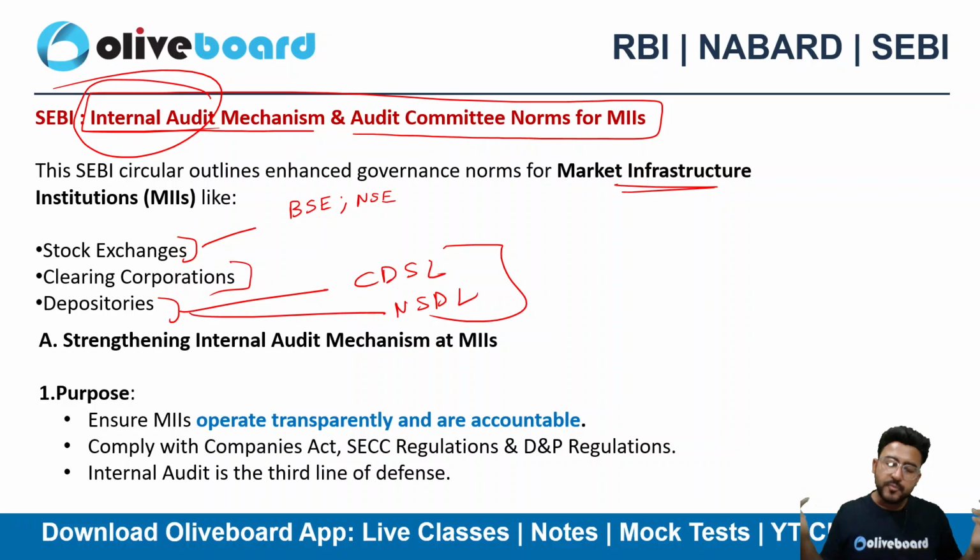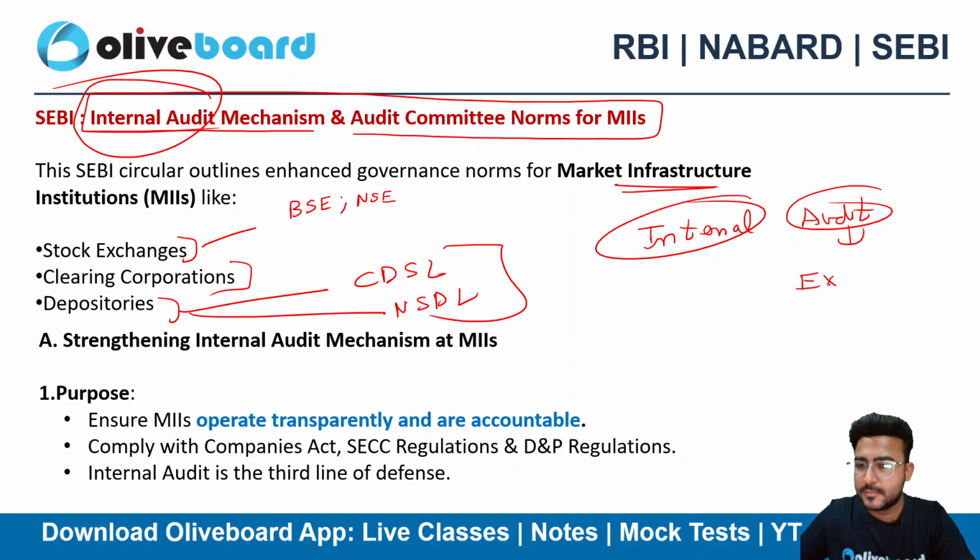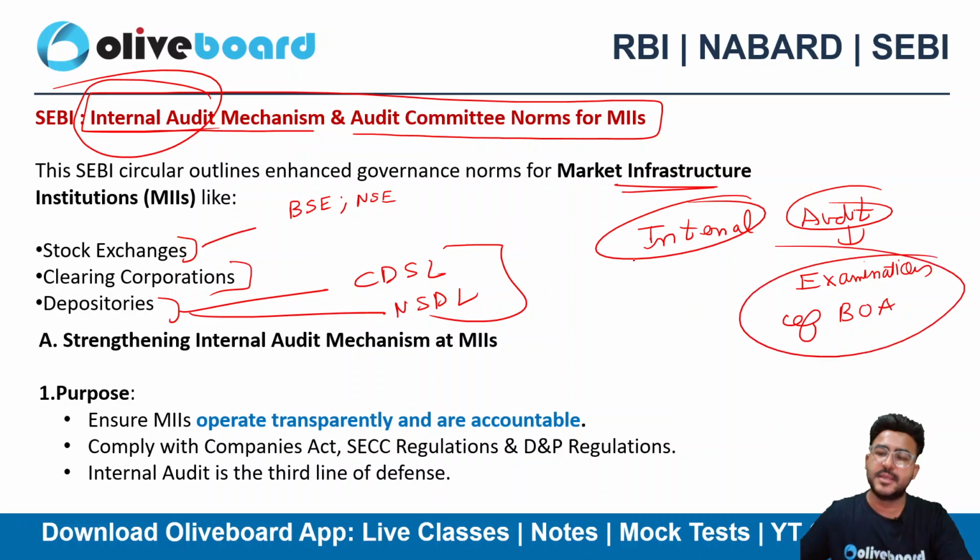Sir, what do you mean by internal audit? What do you mean by audit? पहले वो समझो. Internal audit, दो वर्ड्स आते हैं. One is internal, another one is audit. Audit means examination of your books of accounts or financial statements.